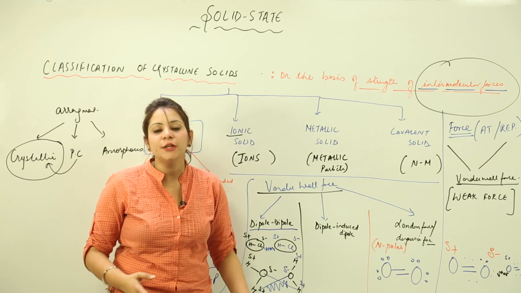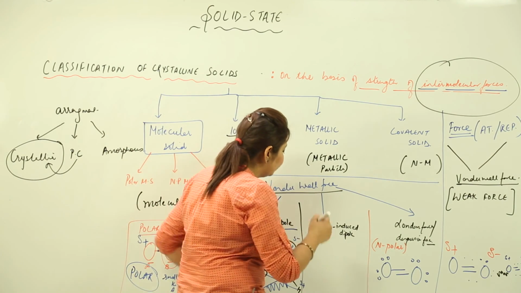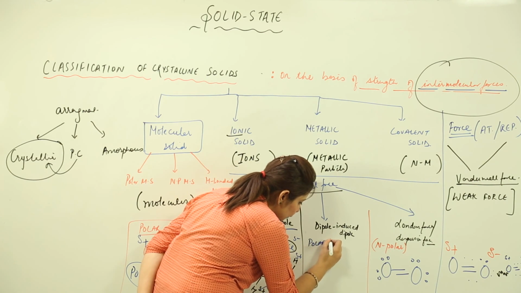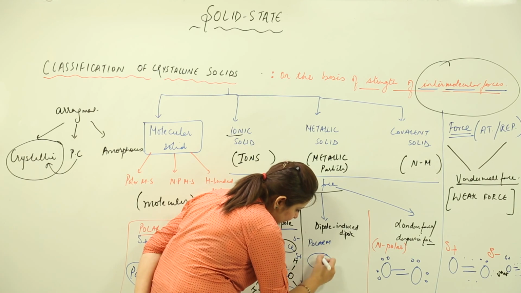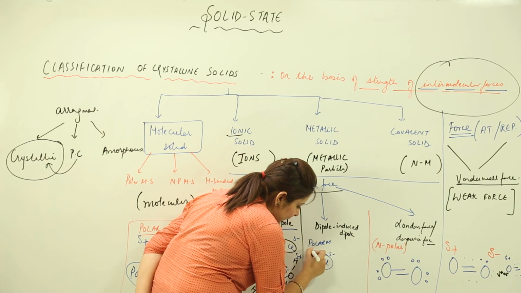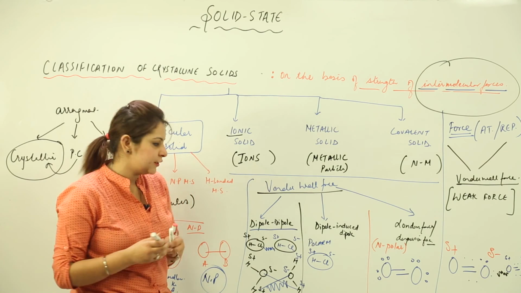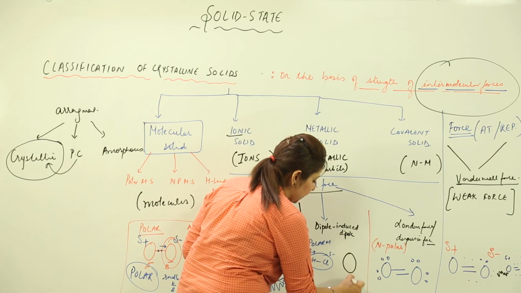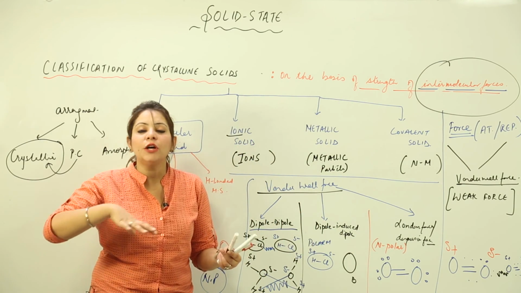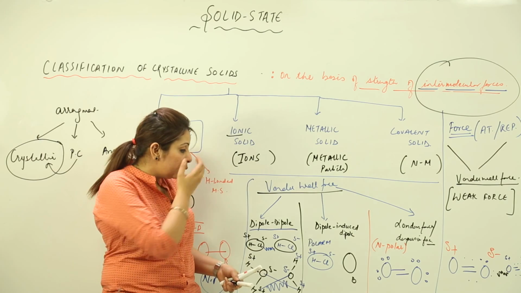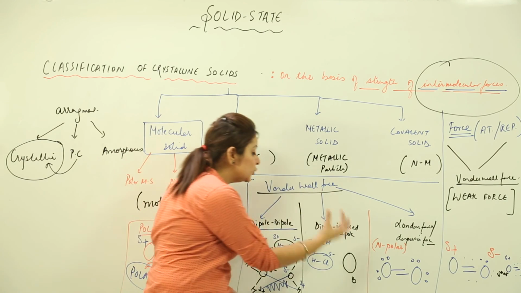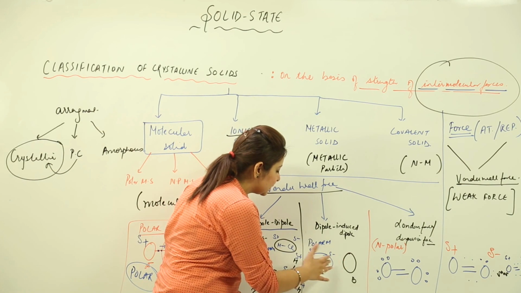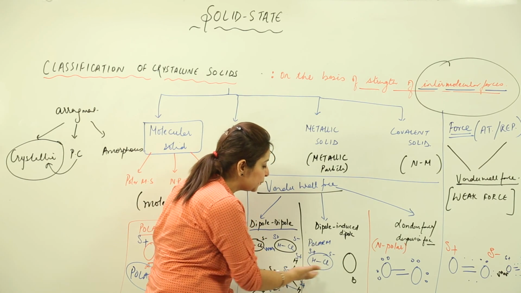Now what is the dipole induced dipole? This kind of force we get to see with a polar molecule. So let us draw one polar molecule, let's say HCl. You know that it acquires a partial negative and a partial positive charge. And there is another molecule present, let us say B. It is not a polar molecule, it is non-polar. So this non-polar molecule, or neutral molecule, is present close to this polar molecule.